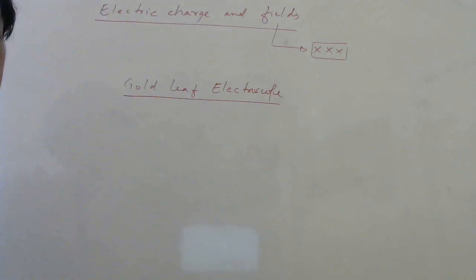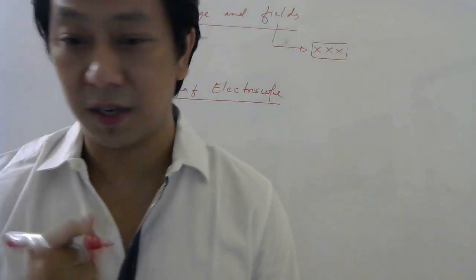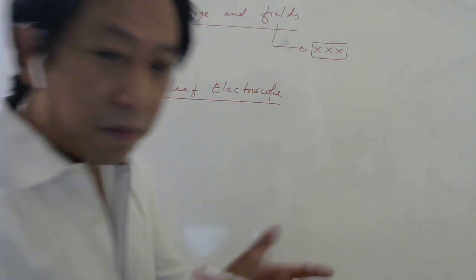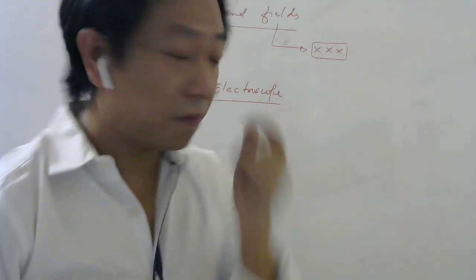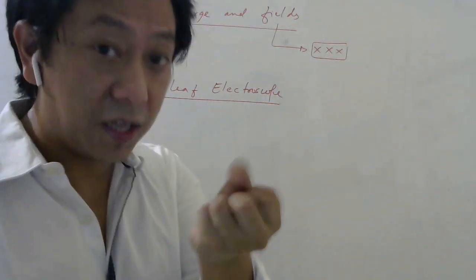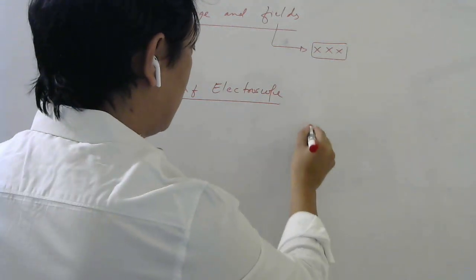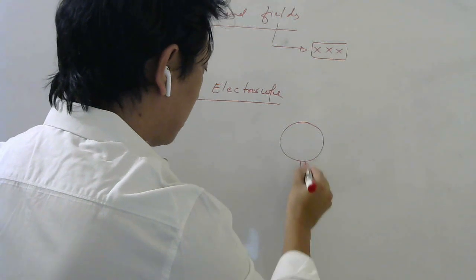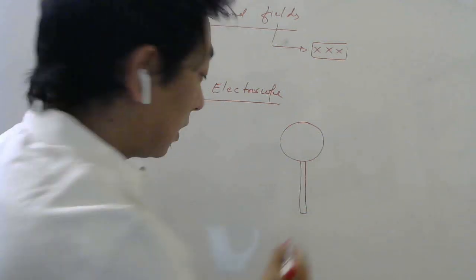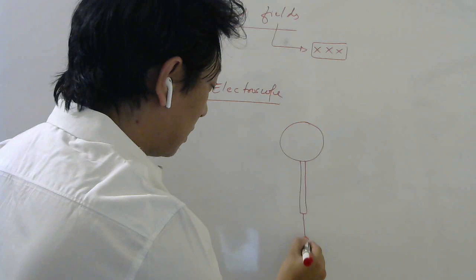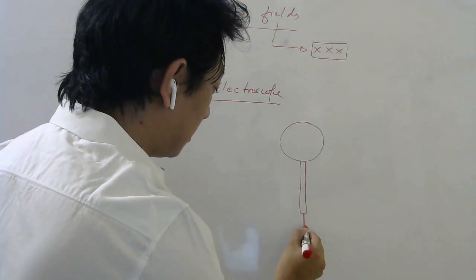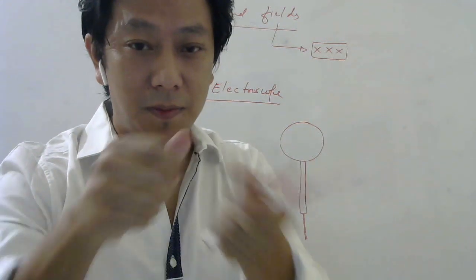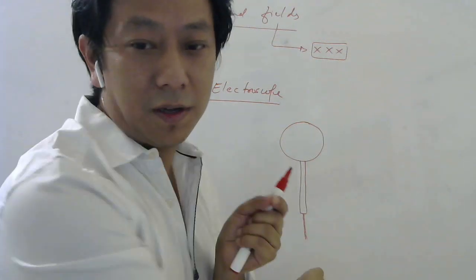It is a device which is used to detect charge. Okay. You can make it in such a way that you can measure it also. But right now, let us say it is used to detect charge. So what it is made up of is there is a conductor, like a spherical conductor, and here also there is a conductor. Okay, and there are two thin foils of gold. Okay, so thin foils. Okay, that thin sheet of gold here we use.